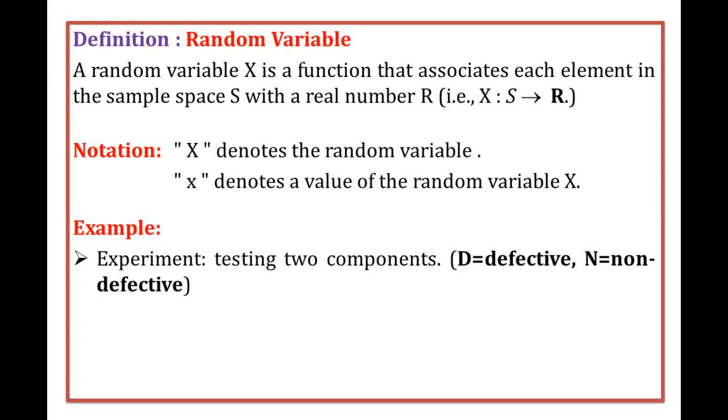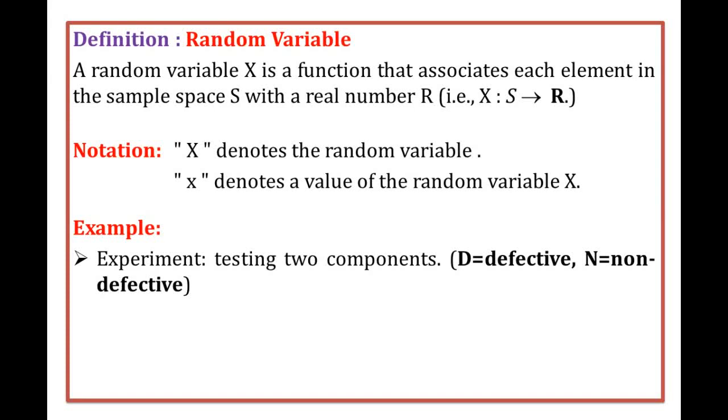Okay, for example, what are our components? We consider two tube lights, right? So what are the possible outcomes of our experiment? First possible outcome: let us consider both tube lights are working. So we consider D. What is the second possible outcome?